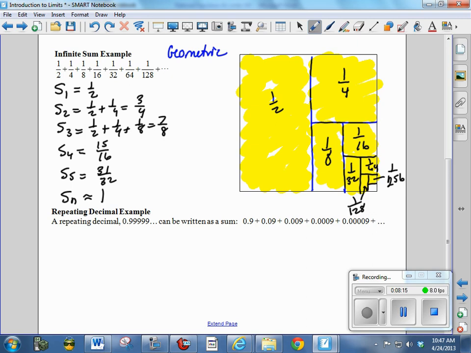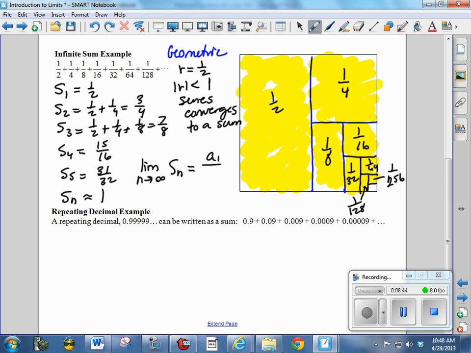And so the rule here is that here we have an r that's equal to 1/2. If the absolute value of r is less than 1, we say that the series converges to a sum. And that is actually a type of limit. And I might have even used this limit notation. The limit as n goes to infinity of s sub n is equal to the first term, a sub 1, over 1 minus r.